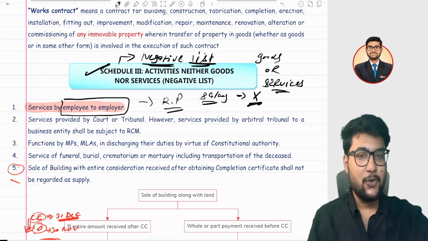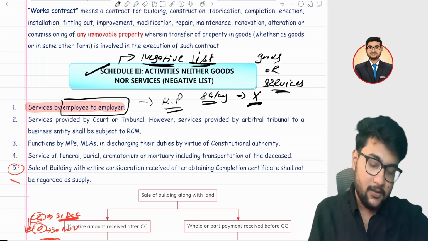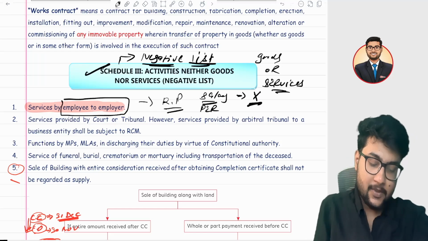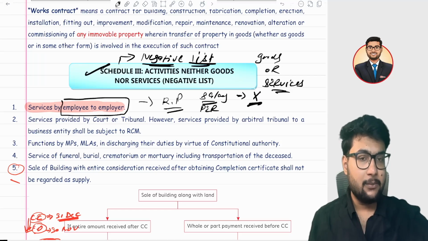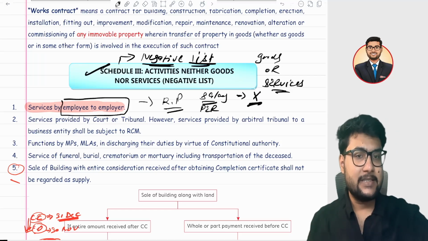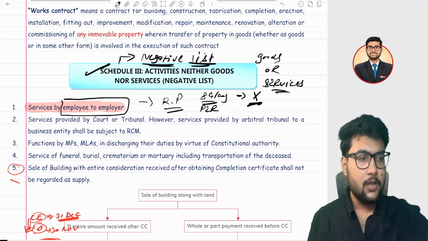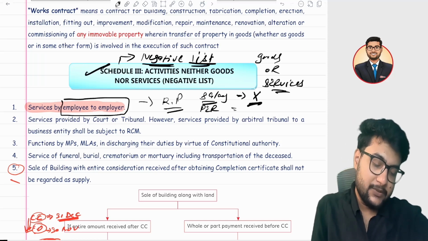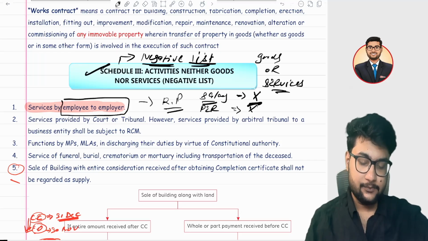So any stipend you are getting, any salary you are getting, anything which is part of your CTC, even a perquisite. A perquisite is a non-monetary thing which an employer gives to the employee. For example, giving club passes, membership to a club, a guest house to an employee. All these are part of a perquisite, and a perquisite is also part of salary and CTC, not covered under GST.